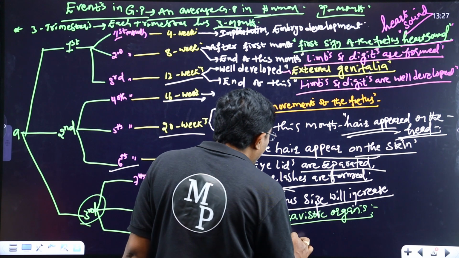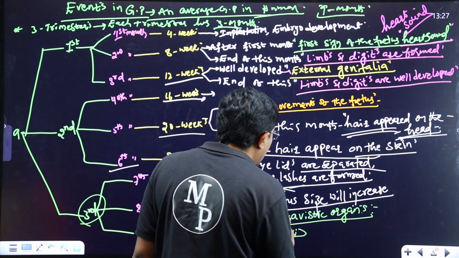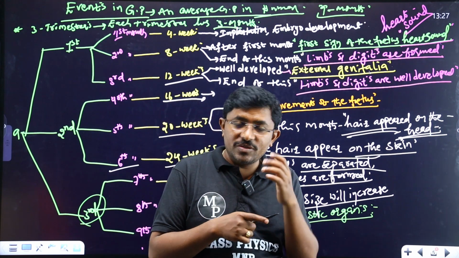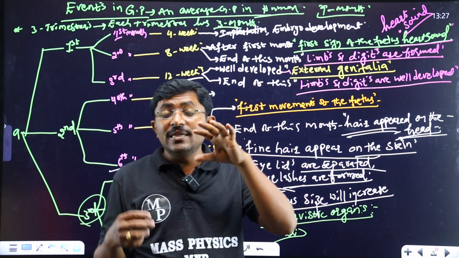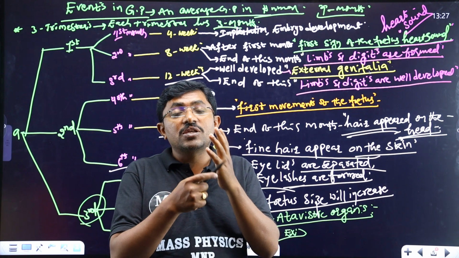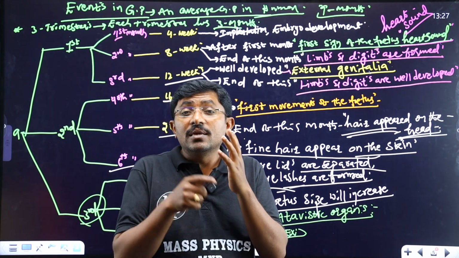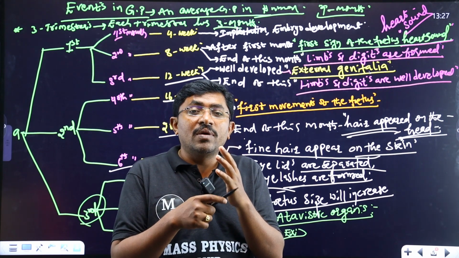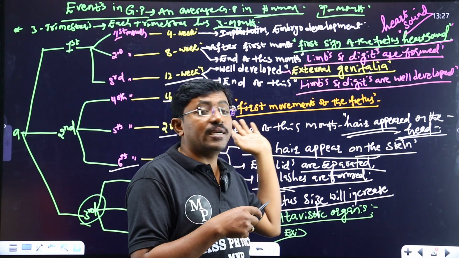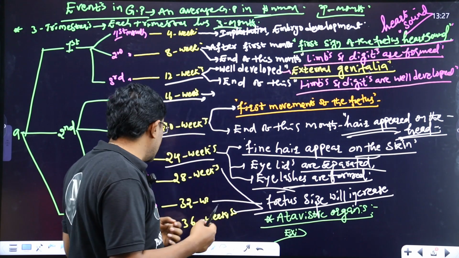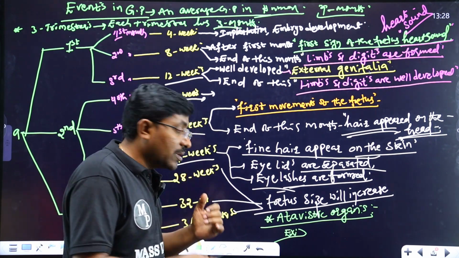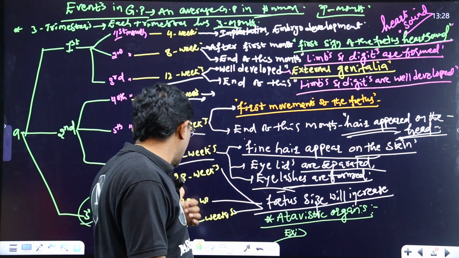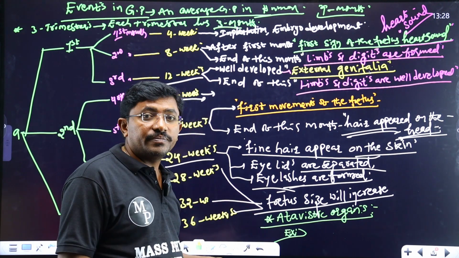What is an example for atavistic organs? Extra finger. Generally, we have 5 fingers. In some persons, an extra finger is there. The 6th finger is the atavistic organ. It is not developed in the first and second trimester; the development of this extra finger starts from the third trimester, in the last 3 months.